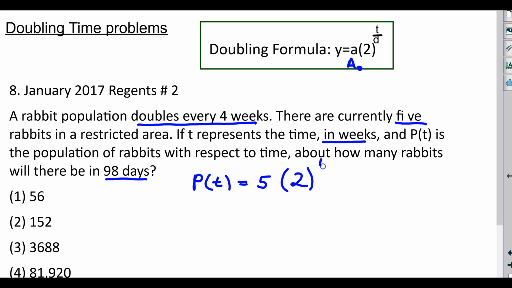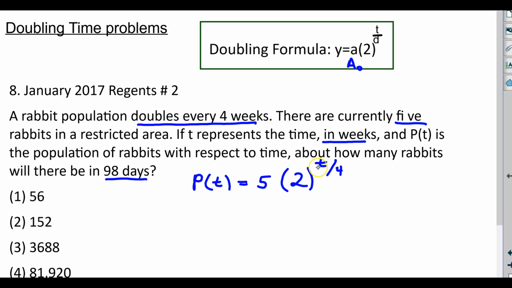And I'm going to just write the general equation first. So the time period is in weeks, and we're dividing it out over the number of weeks. That D represents how often the population doubles, and it's doubling every 4 weeks. Okay, so here's our general formula, but we specifically want to find out the number of rabbits in 98 days.